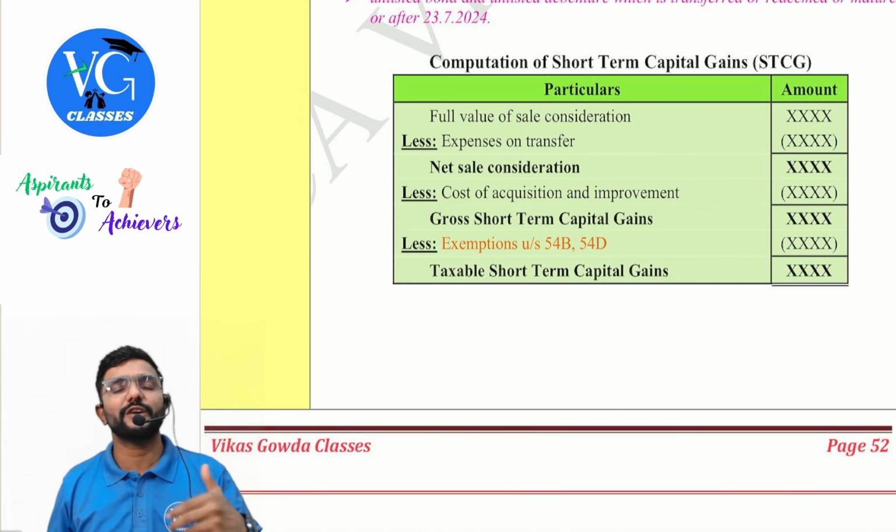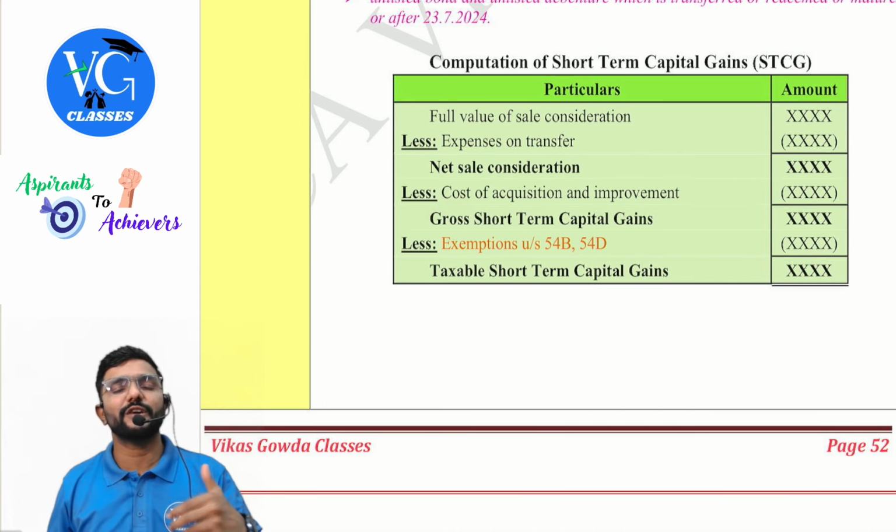Guys, if by chance, while computing capital gain, the question is silent about exemption, both while calculating short-term as well as long-term, ignore the exemption. Straight away in that case, gross will become taxable. Gross will become taxable. Sir, how do I compute long-term capital gain when there is a transfer of long-term capital asset?